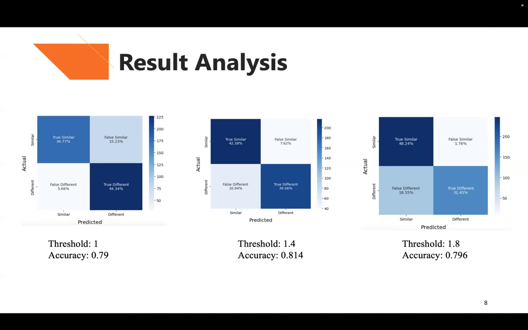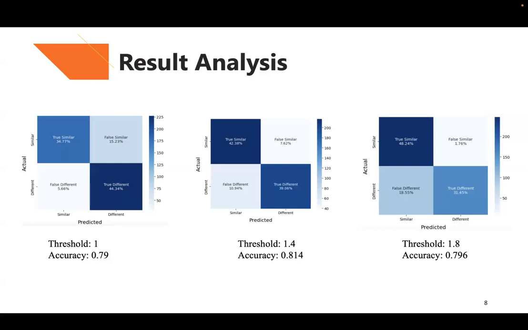The thresholds are 1, 1.4, 1.8 respectively. And the accuracy of the model is 0.79, 0.814, and 0.796. That means it will affect the output results of the model, whether the threshold value is too large or too small.